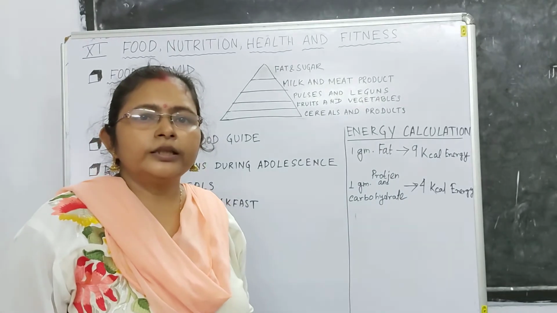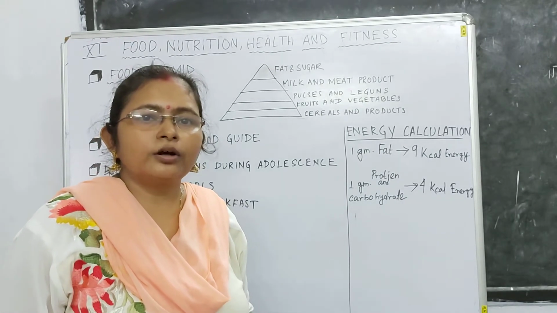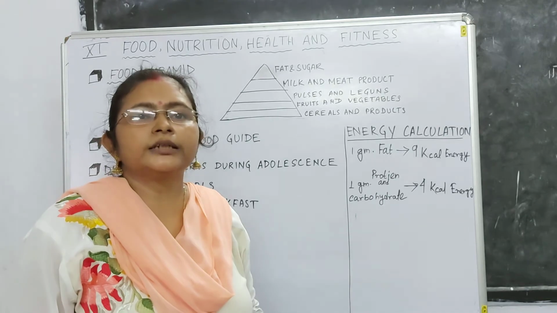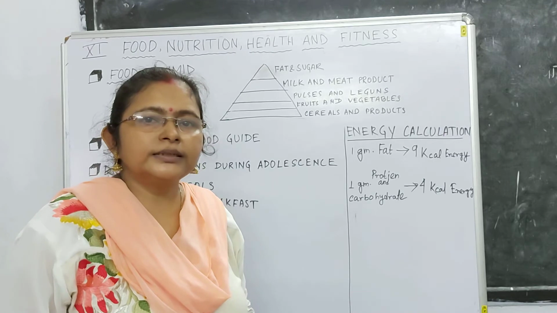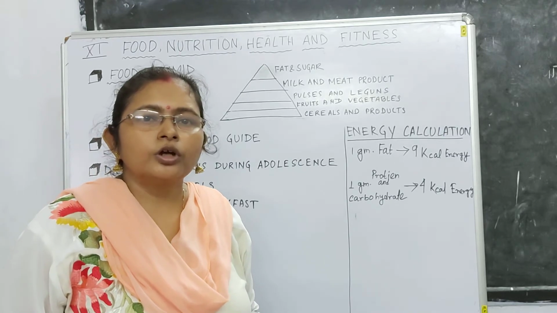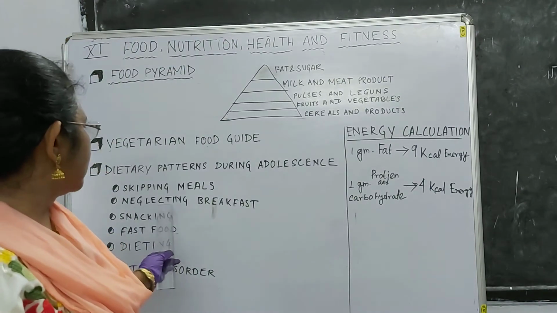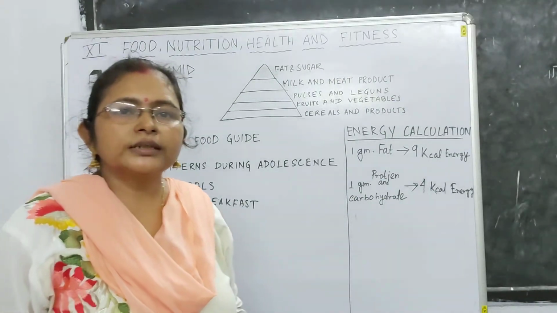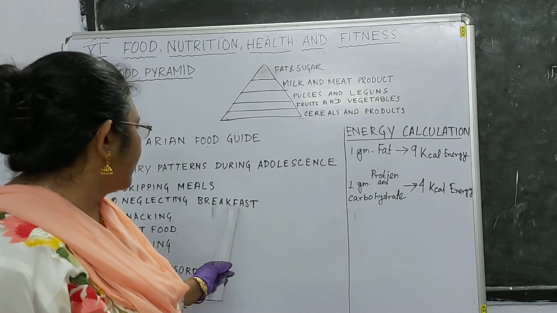Next point is the neglecting of breakfast. Many of you, in the morning, get up late, and because your tuitions or morning school are early, you just run away and neglect breakfast. Why is it known as breakfast?